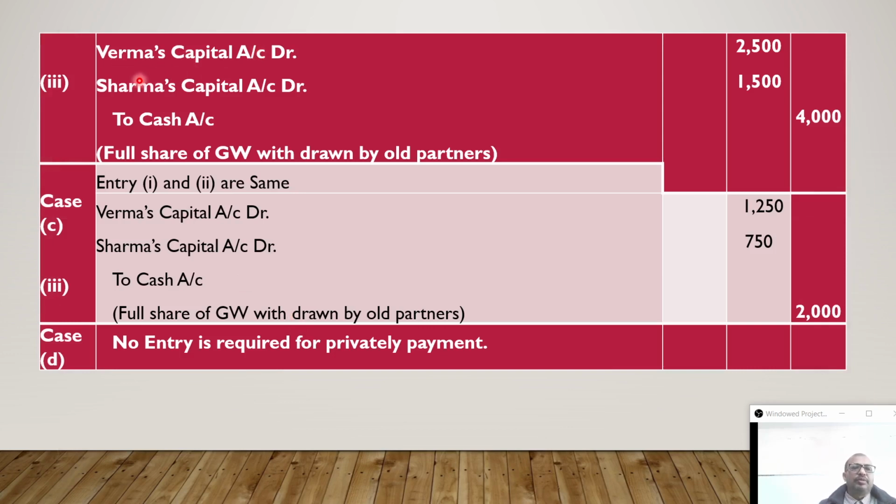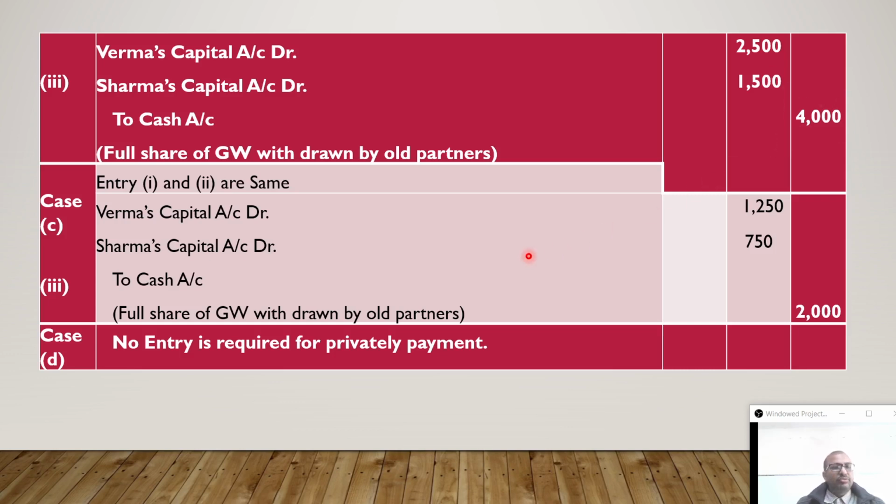Verma's capital account debit, Sharma's capital account debit, to cash. Cash is withdrawn, cash is decreased from the business, so cash is credited, and at the same time the partners' capital will decrease as we are debiting it. So Verma's capital will decrease by 2,500 and Sharma's capital will decrease by 1,500, and total cash decreased by 4,000.